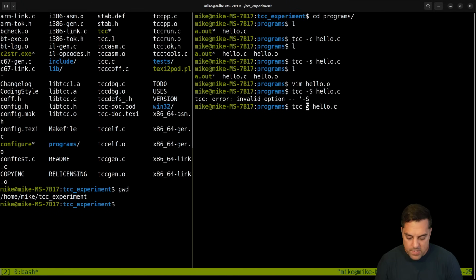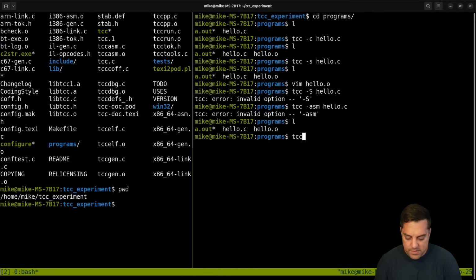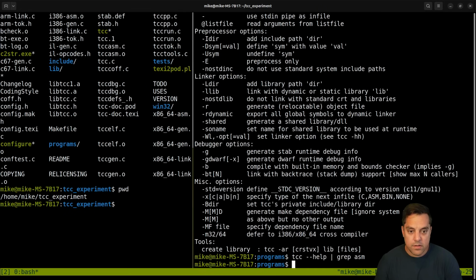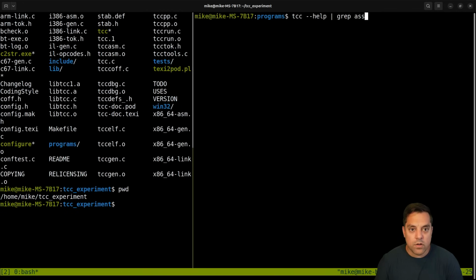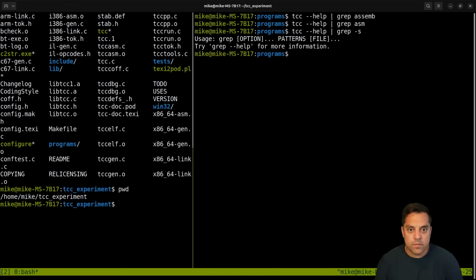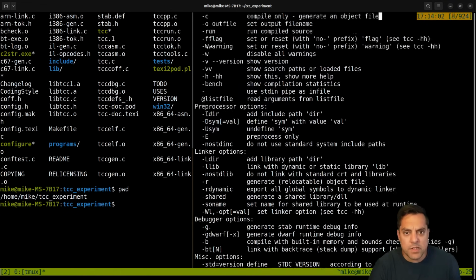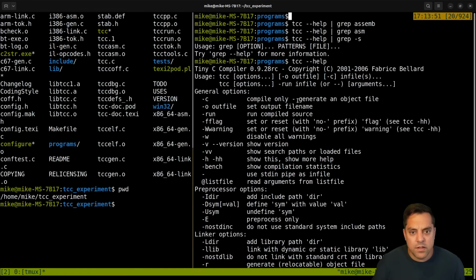-S or dash... let's see. ASM. Let's go ahead and see tcc help maybe, and let's see if there is assembly or assembler. I wonder if you can just get the assembler. It says it's got one out there.